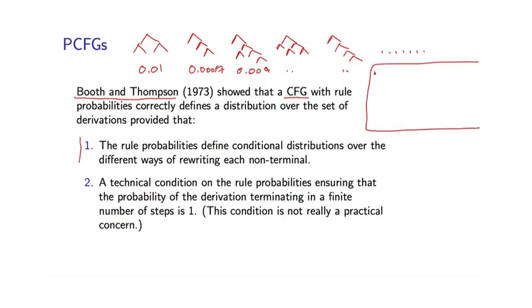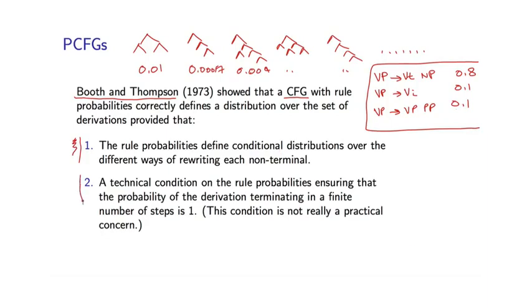And that is that if we take any non-terminal, for example VP, and we look at all of the rules with that non-terminal on the left-hand side, for example, we might have the following, then these rule probabilities have to sum to 1. Okay, so this would be valid, for example. That's the first condition, and that's really the only one you need to worry about.